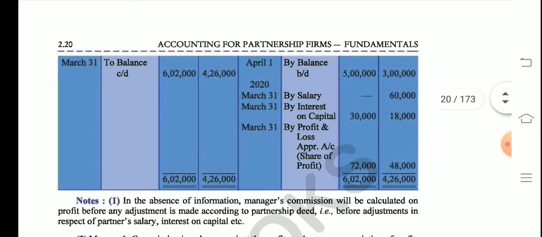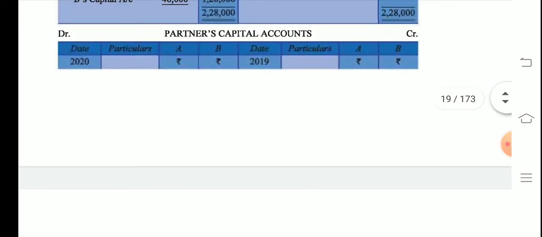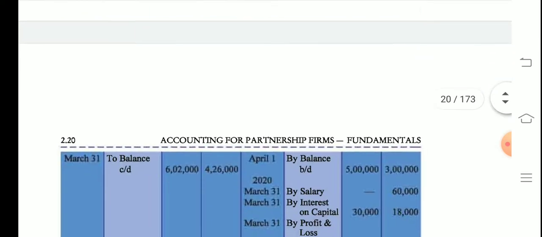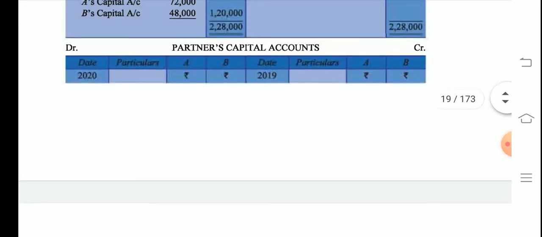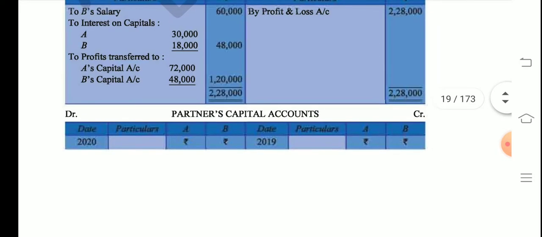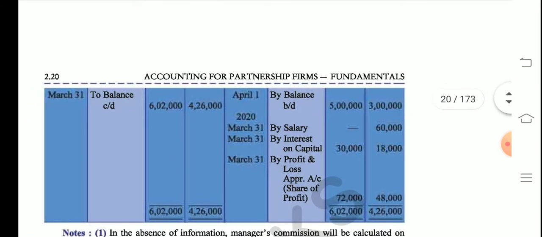So now we will give salary to B. See, whatever the question says, we will do as the question says. Nothing was given to A as a salary, so in his column we'll put a dash there. Now by interest on capital, it was already calculated in the appropriation account, 30,000 and 18,000, and we will divide the 72,000 and 48,000 among A and B, and we will write by profit and loss appropriation account, and the name of the account will be given.